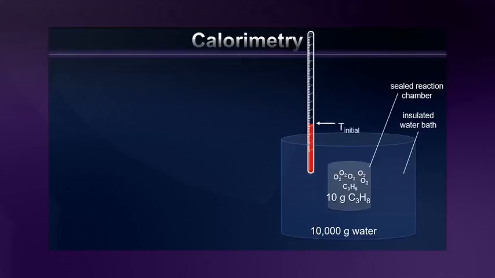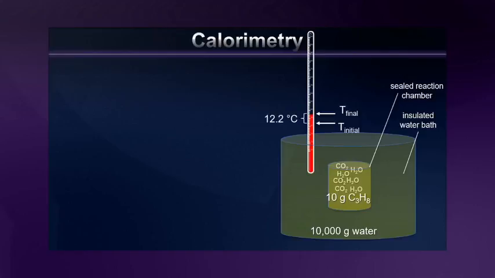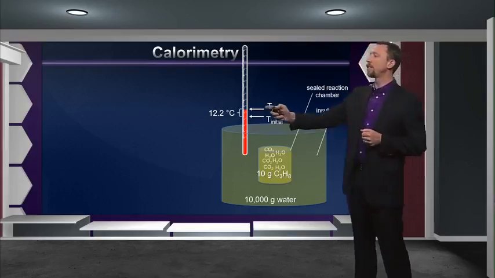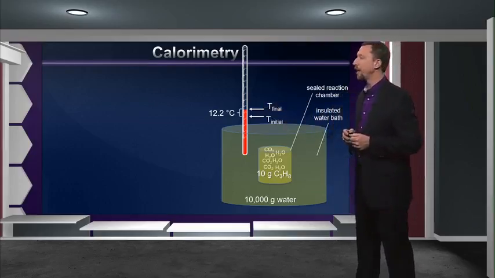I mark my initial temperature and then combust my sample. What happens here, of course, is heat's released. So immediately, the system itself is going to heat up. But very quickly, that heat will be transferred into the surroundings. And as it does so, again, I expect to see a temperature change. And sure enough, here it goes. By comparing the final and initial temperatures of my calorimeter, I can determine exactly how much heat changed hands. 12.2 degrees centigrade in this case is my measured temperature change.